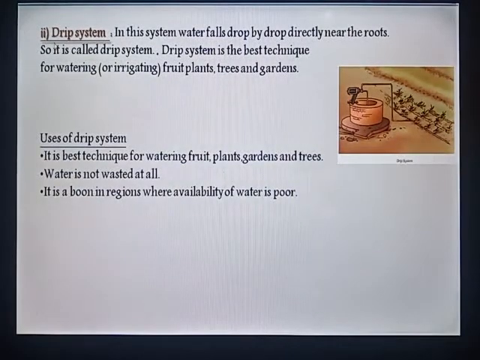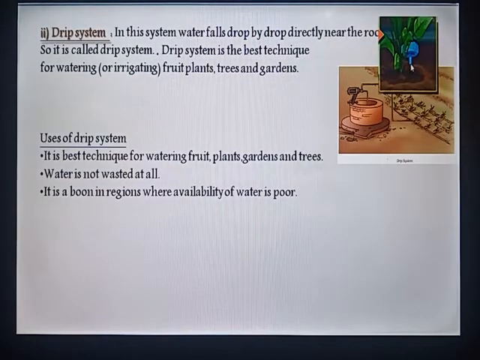Second one is drip system. In this system, water falls drop by drop directly near the roots. Drop by drop, water falls directly near the root. So it is called drip system. Drip system is the best technique for watering fruit plants, trees and gardens.